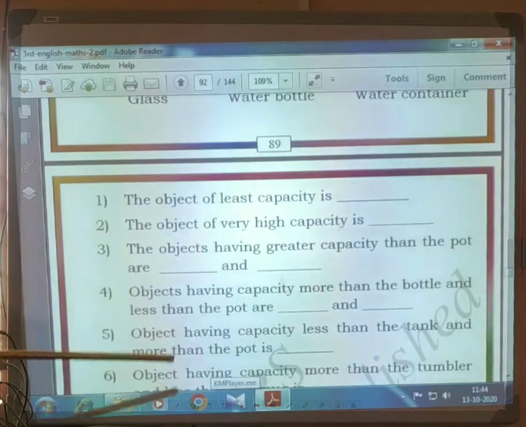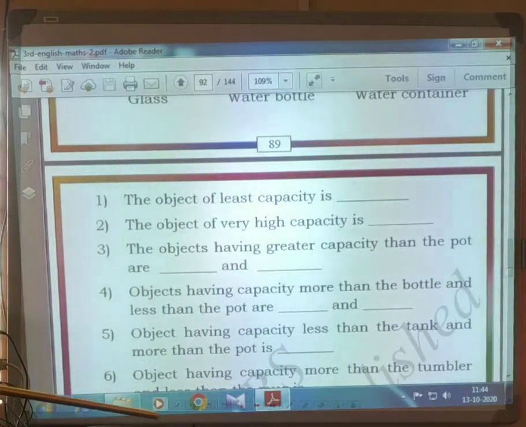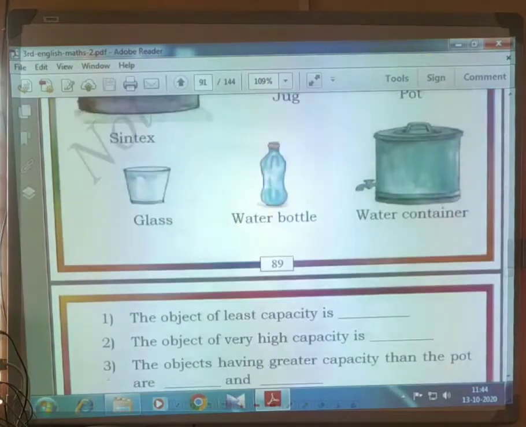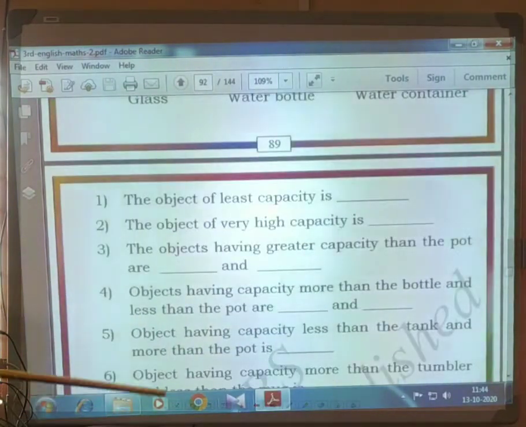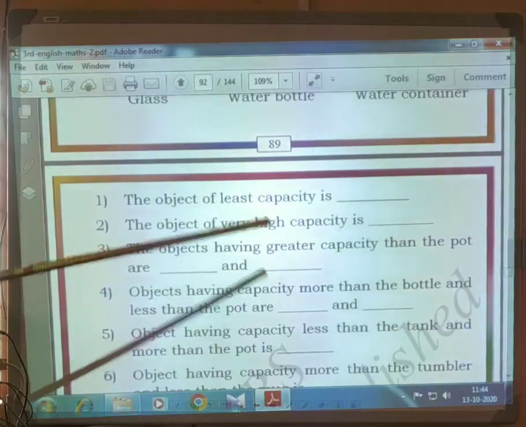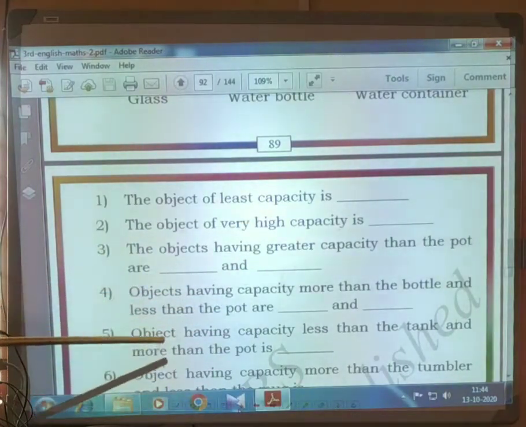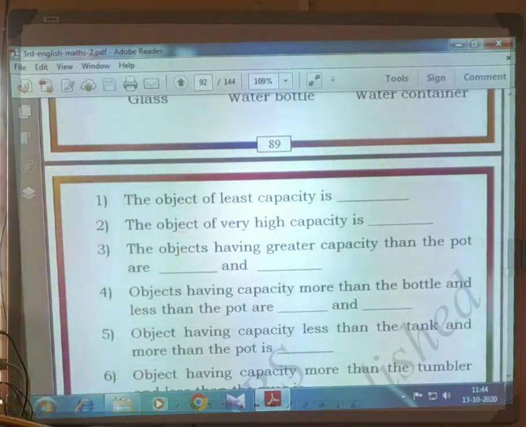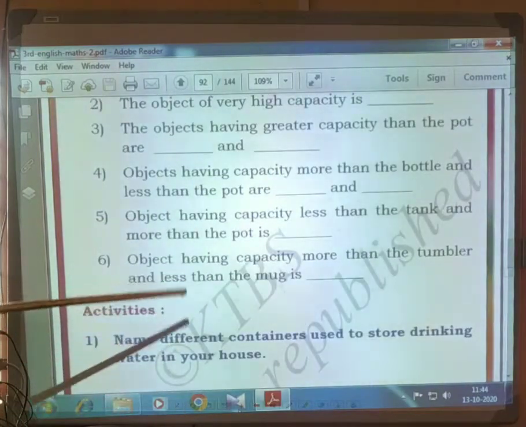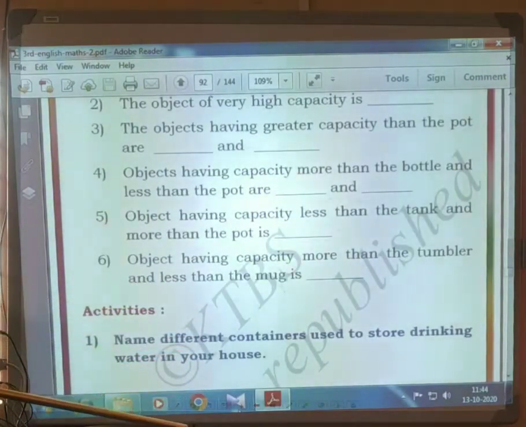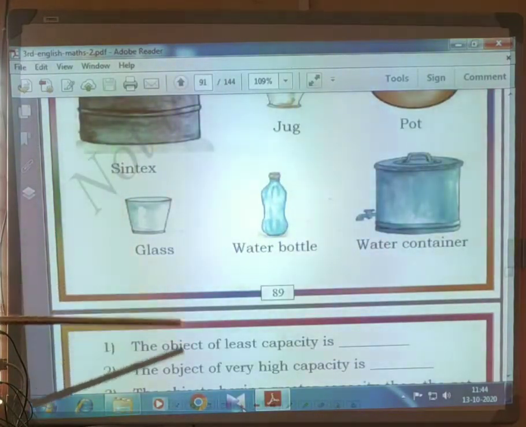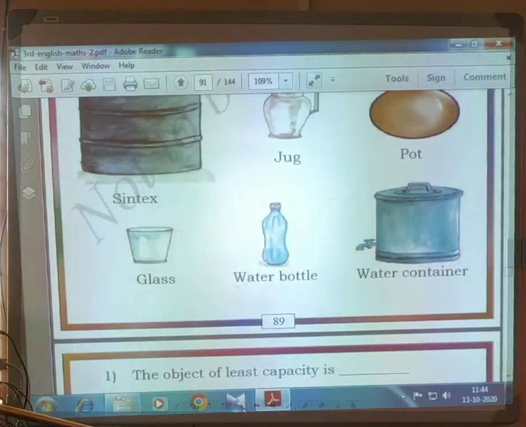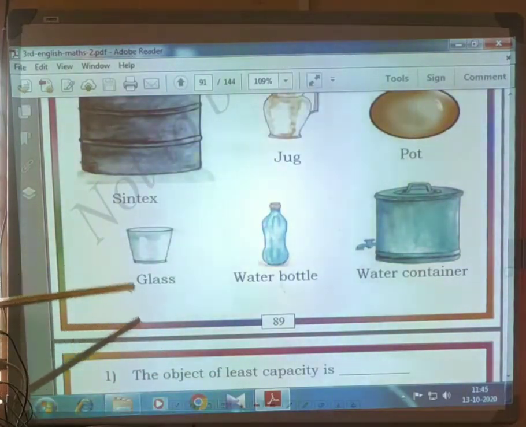The object having greater capacity than the pot: water container. Object having capacity more than the bottle and less than the pot: that is jug. Object having capacity more than the tumbler and less than the mug: that is glass.